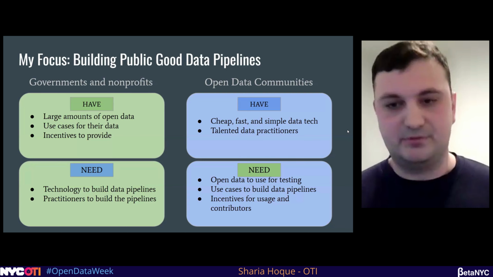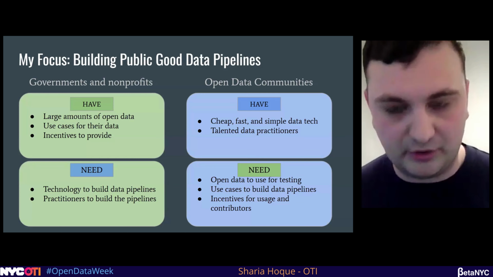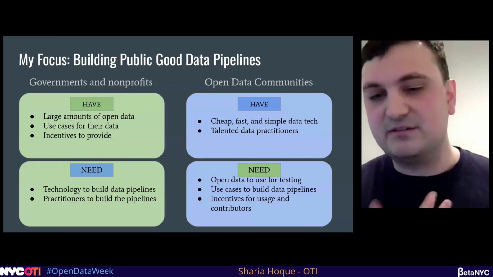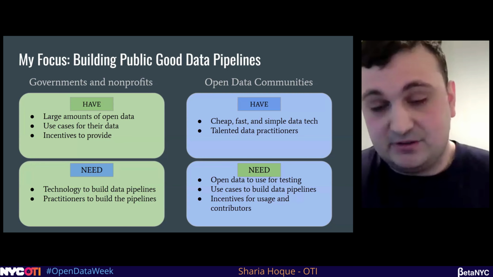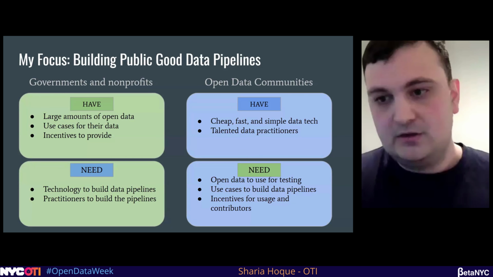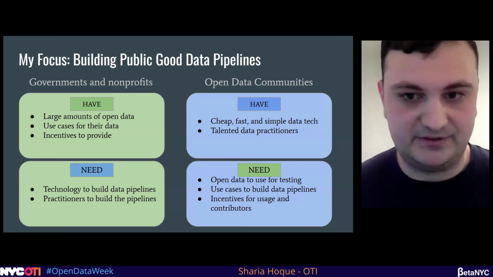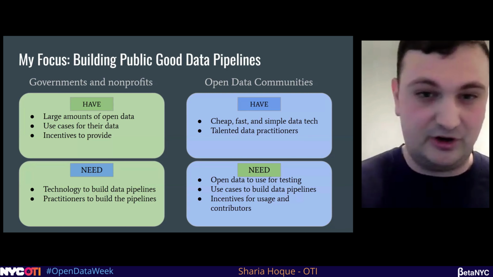By creating a partnership between open governments and nonprofits and the open data community already building these tools, I believe we have a really good sustainable feedback loop where we build public good data pipelines that actually serve a purpose while also developing the underlying open source data technology. So if that interests you, that's what I'm focusing on. How can we get these parties working closer together to hit two targets with one arrow?